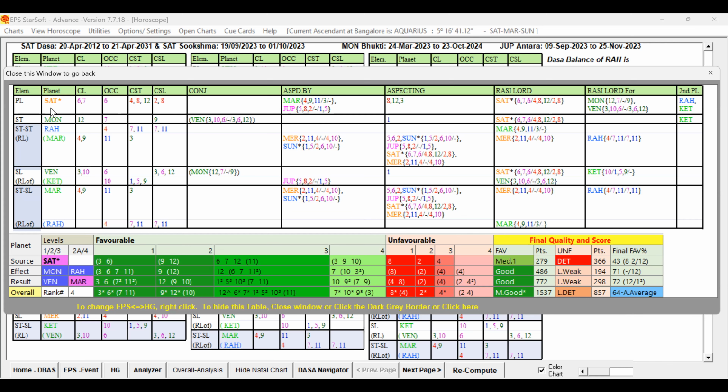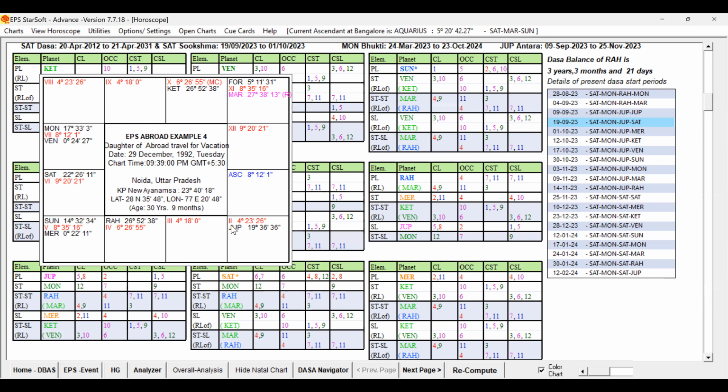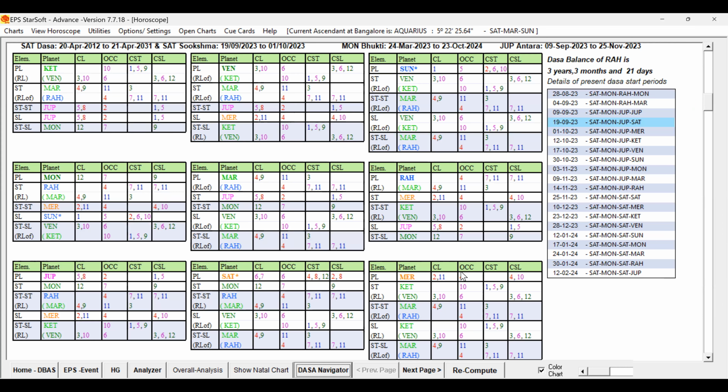So that Saturn source planet is getting support from Mars and, importantly, Jupiter. And Saturn is in the star and sub of this planet, as we already discussed. So the fifth house is connected to the source planet. So during Saturn Dasa, Saturn Bhukti, Saturn Antara, for the first time the native traveled abroad for the occasion.